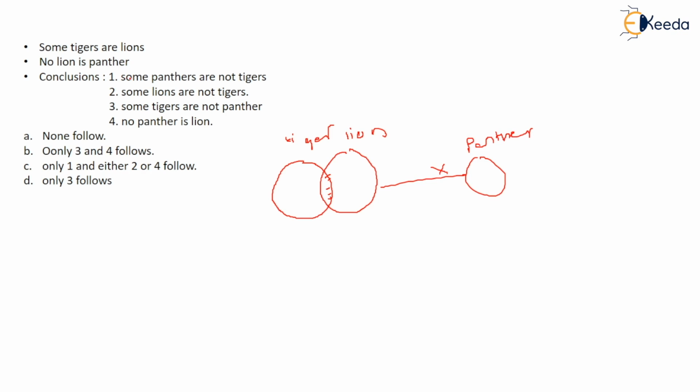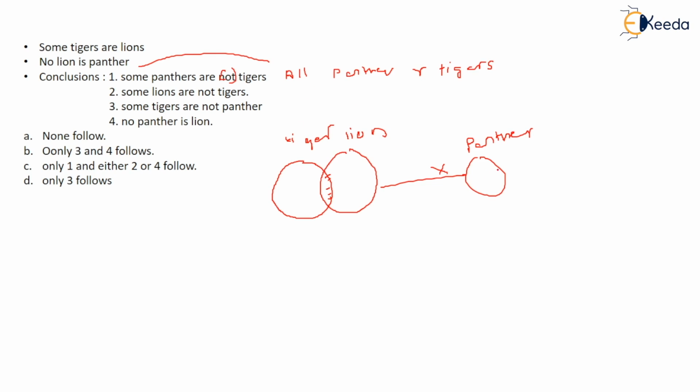Now the next statement is some panthers are not tigers. So it is a not statement. I told you whenever not comes, you have to do the opposite. So some panthers are not tigers means all panthers are tigers. You have to check for that. All panthers are tigers.